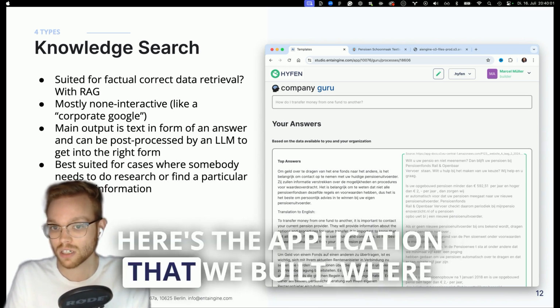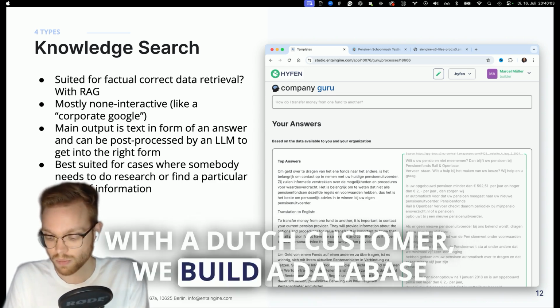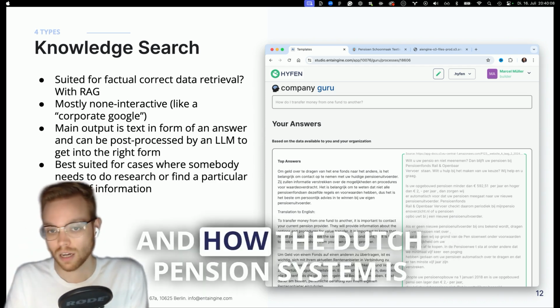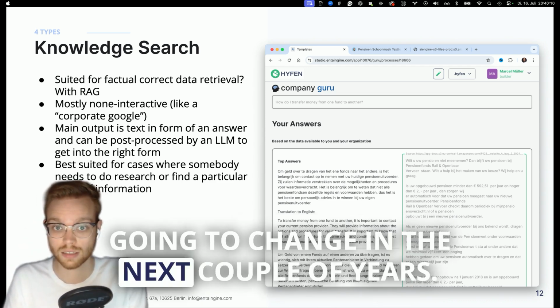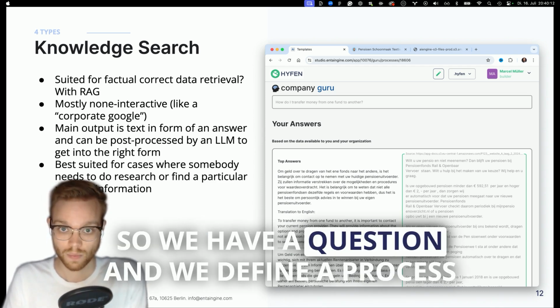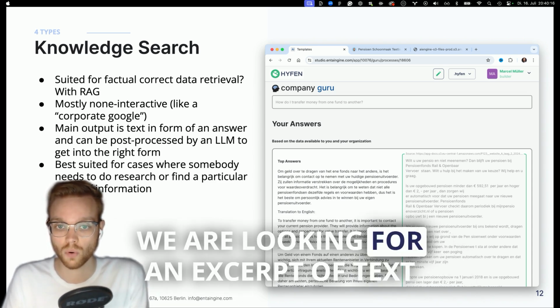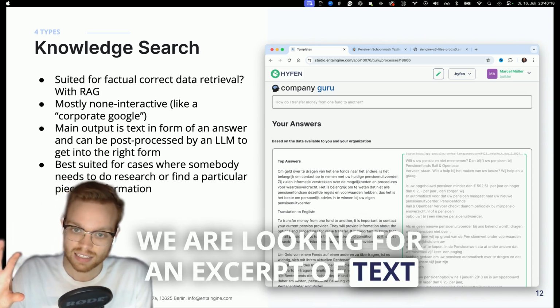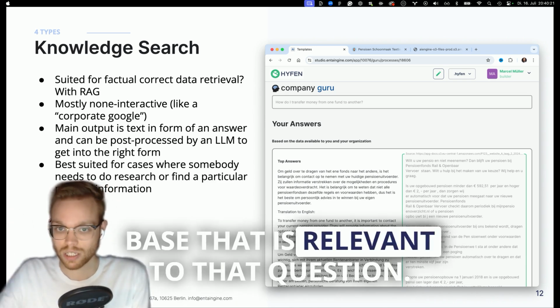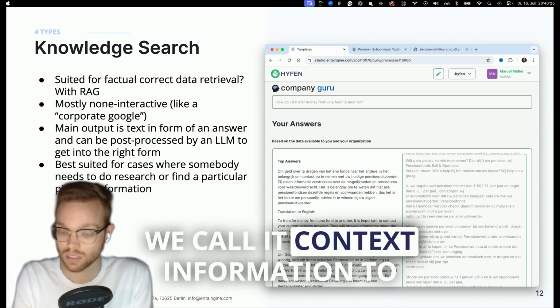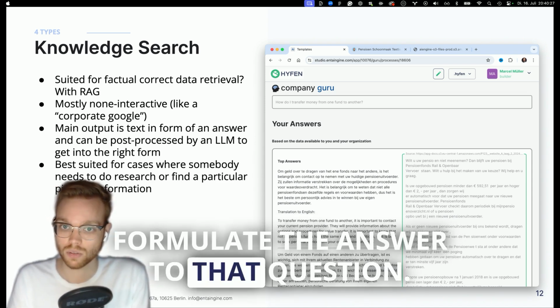Here's the application that we built with a Dutch customer. We built a database of knowledge of how the Dutch pension system works and how it is going to change in the next couple of years. So we have a question and we define a process where in the first step, we look for an excerpt of text somewhere in our knowledge base that is relevant to that question. In the second step, we use that, we call it context information, to formulate the answer to that question.